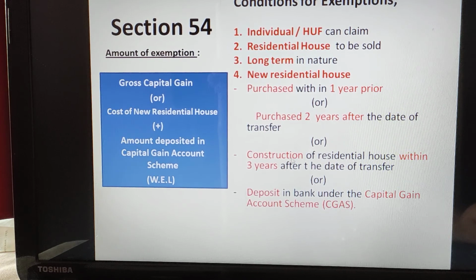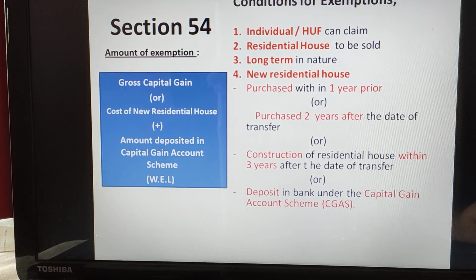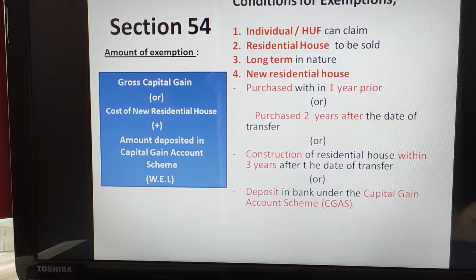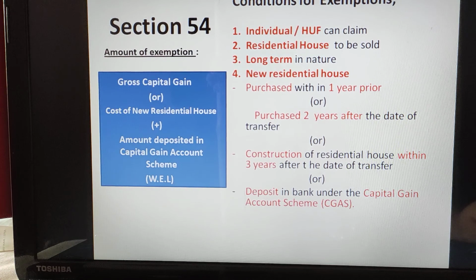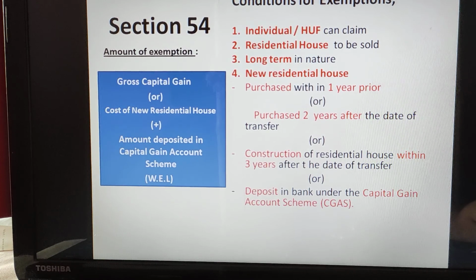Now in case of the second activity, if you have not purchased, you would have constructed the house, within 3 years after the date of transfer. So today if you are selling, within the next 3 years, you have to construct the new house. So either purchase within 1 year before or 2 years after the sale, or you construct the house within 3 years of the sale of the asset.